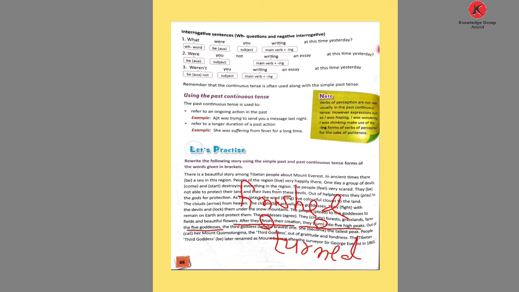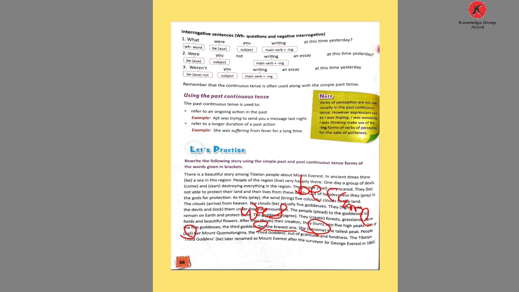Out of the five goddesses, the third goddess, here using the verb be, the bravest one. The third goddess means here which word? Third is singular, so here use was. She become changes into became, a past event. She became the tallest peak.